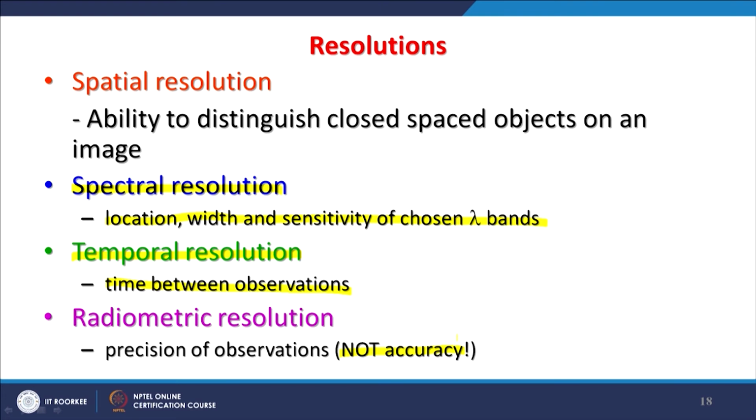If it is recording at 8 bits and another sensor is recording at 12 bits or 11 bits, then the radiometric resolution of 11 bit is higher compared to 8 bits. For example, our IRS 1C, 1D were recording PAN data at 6 bits radiometric resolution,